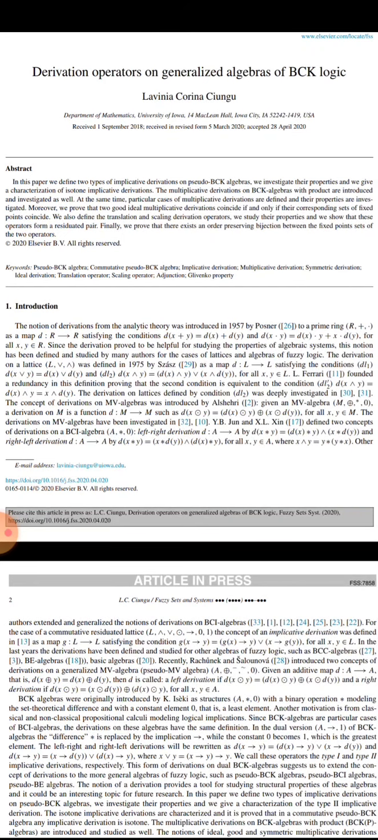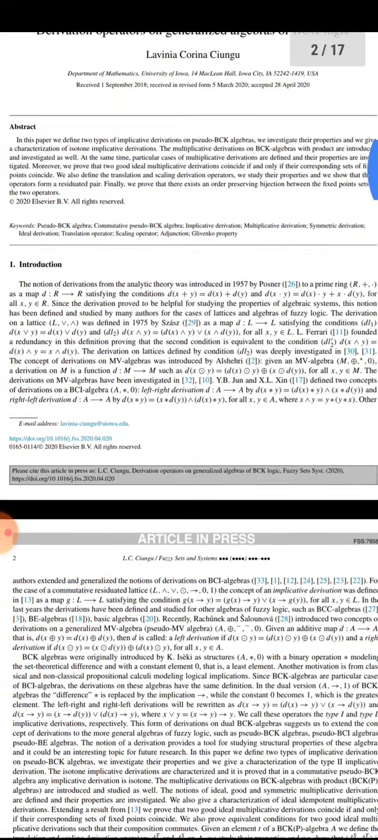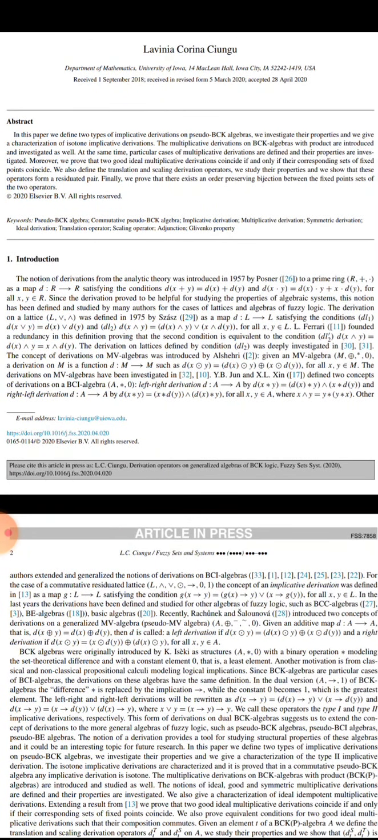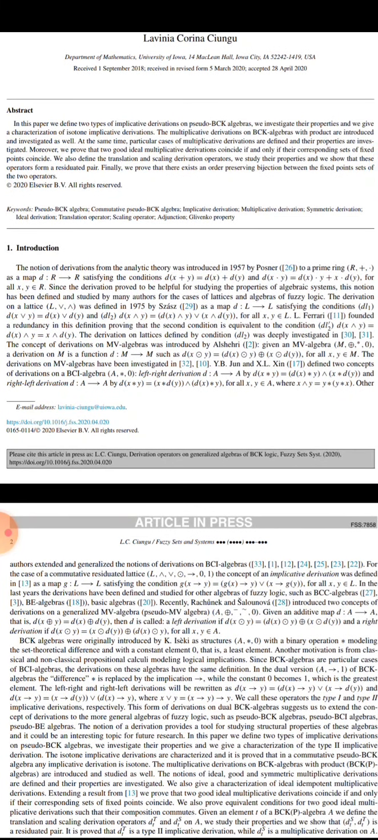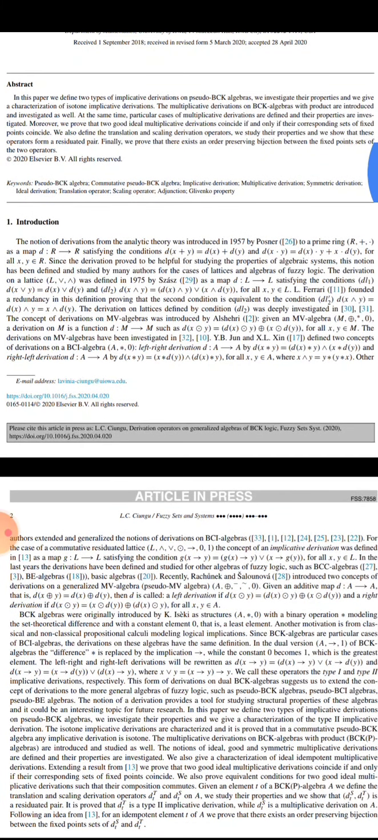In this paper, we define two types of implicative derivative on pseudo-BCK algebra. We investigate their properties and we give a characterization of isotone implicative derivative. The multiplicative derivative on BCK algebra with product is introduced and investigated as well. At the same time, particular cases of multiplicative derivatives are defined and their properties are investigated. Moreover, we prove that two good ideal multiplicative derivatives coincide if and only if their corresponding sets of fixed points coincide. Sir, next we will talk about the introduction of this paper.